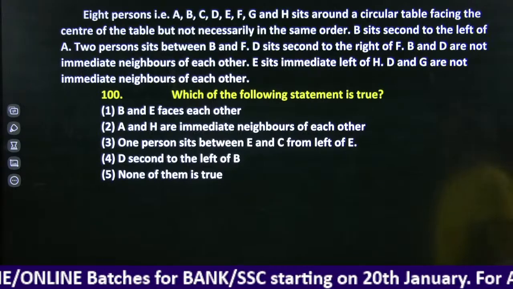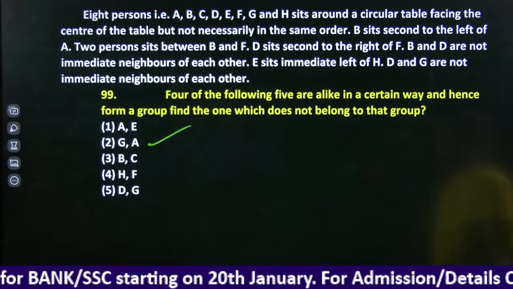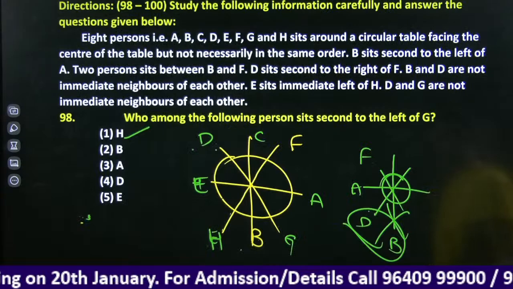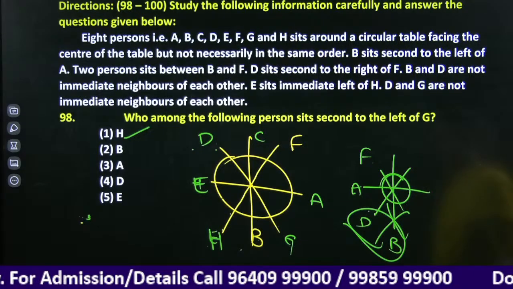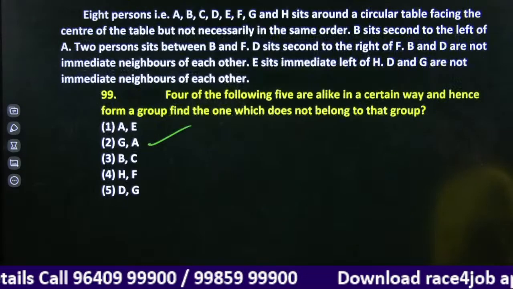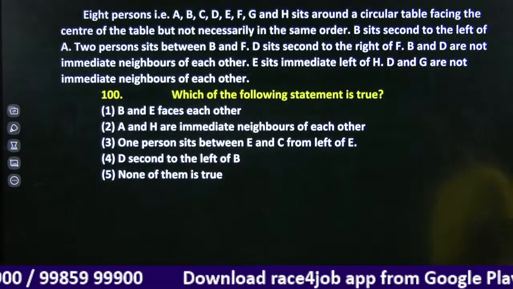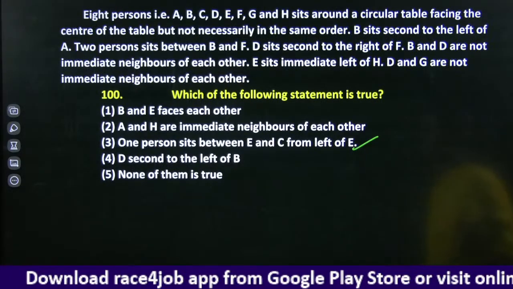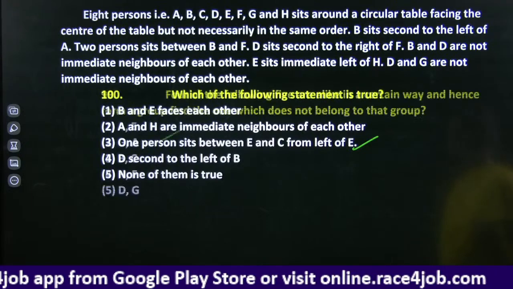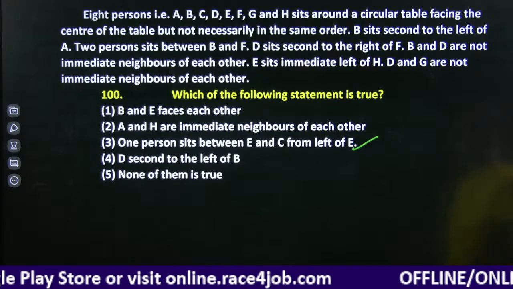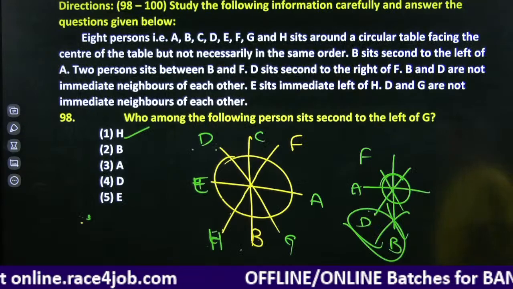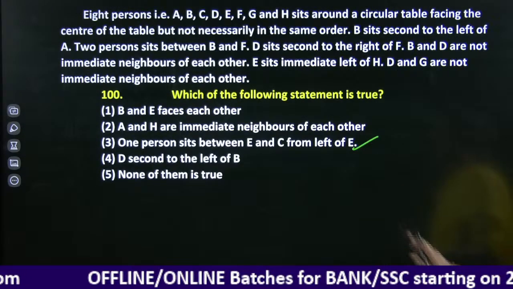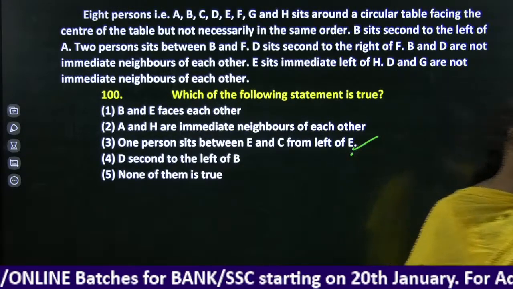No. One person sits between E and C from left of E. Yes. D sits second to the left of B. Right. And our answer here is option 3.